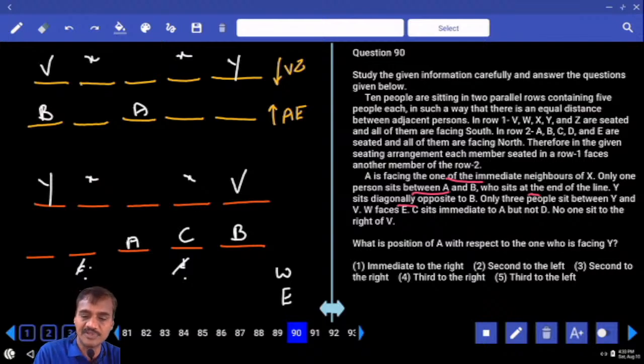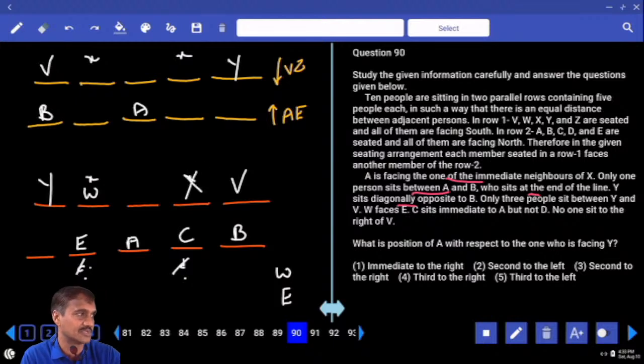Next, where should W and E come? Tell me, where should W come, where should E come? If W comes there, X must be at this point. Is that right? And coming back to this one, C must be here. If C is here, who must be opposite to C? And C is here, and W and E are opposite.